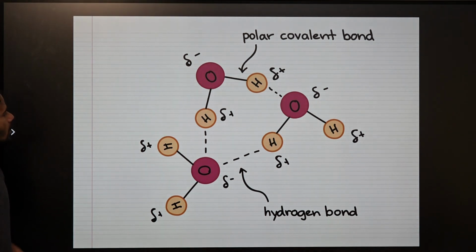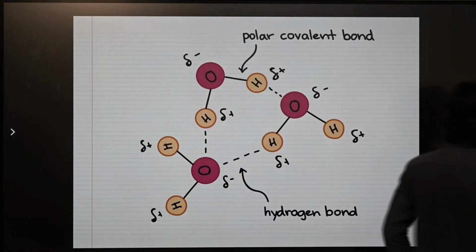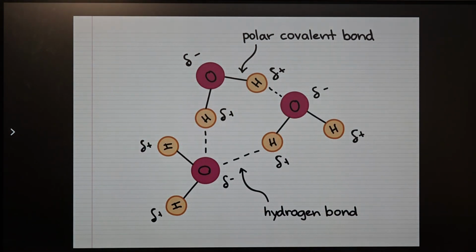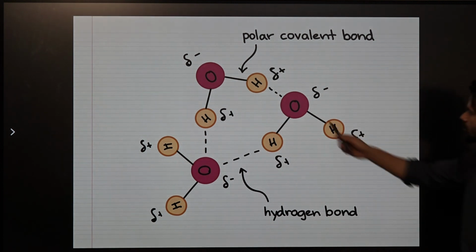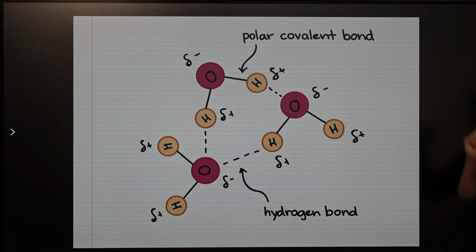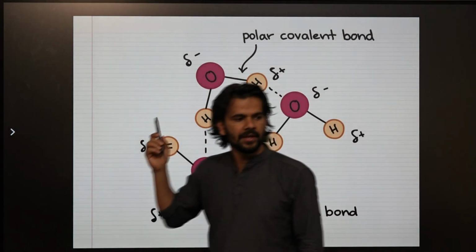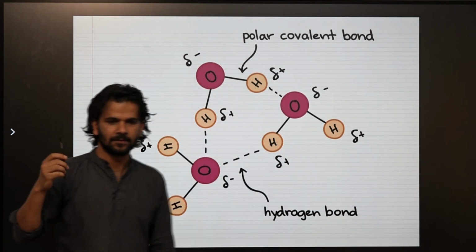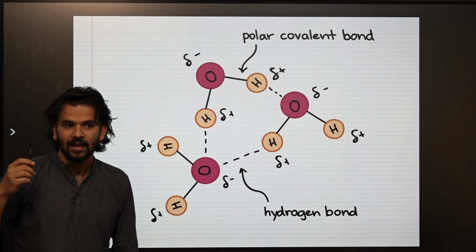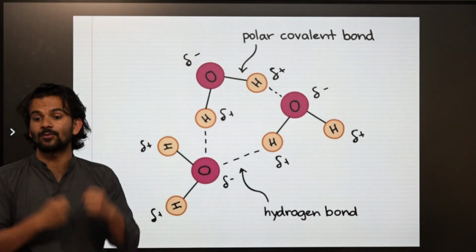H2O. Look at the water molecule here. The water molecule has a very special property. Each molecule of water is made up of one oxygen and two hydrogen. This oxygen is a bit greedy. It wants to have more and more electrons. It tries to pull others' electrons. That's what I mean by greedy.